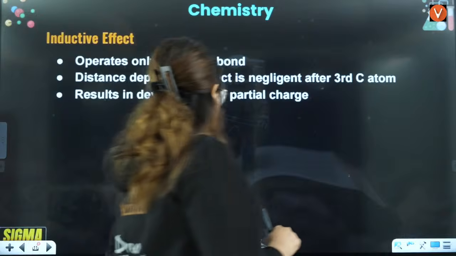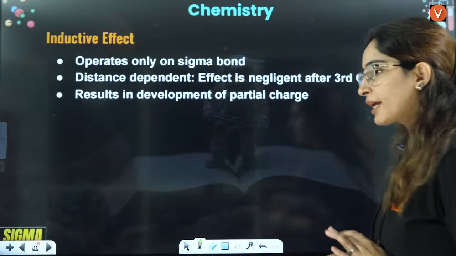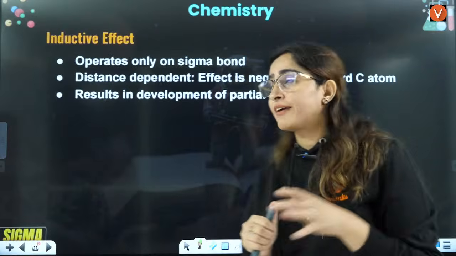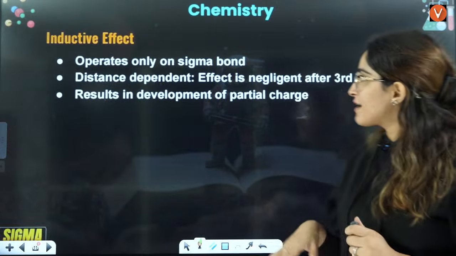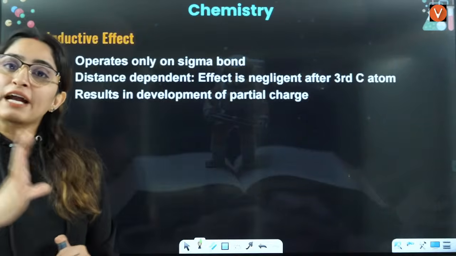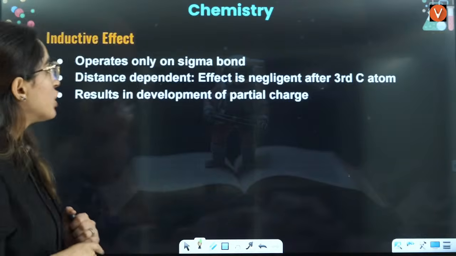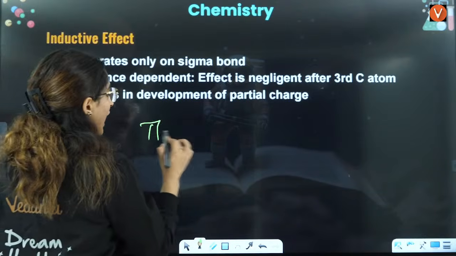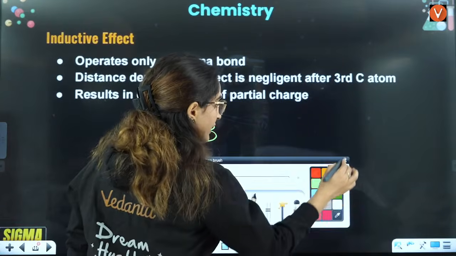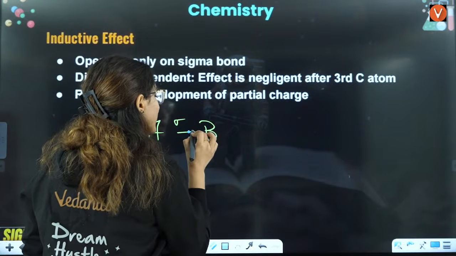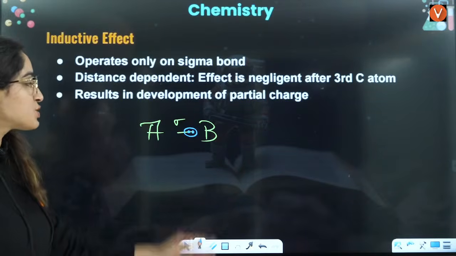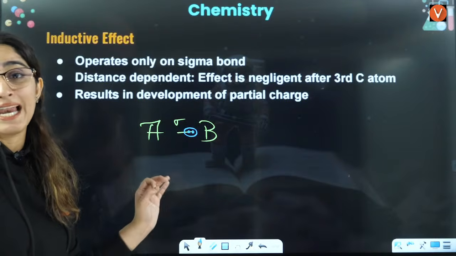Okay, first is inductive effect. Now the class has actually started, right? This effect is based on electronegativity. If you talk about A and B, they have a sigma bond. One will be more electronegative, and the shared pair of electrons will be towards that particular element.